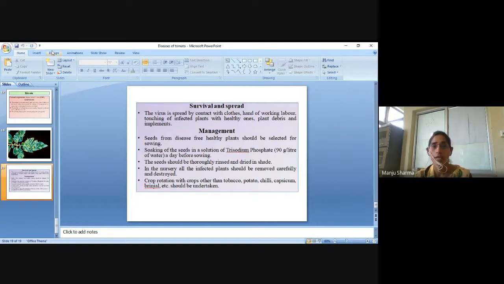Survival: the virus is spread by contact with clothes, hands of working labor, touching of infected plants with healthy ones, plant debris, and implements. So their management: we have to select disease-free plants for sowing, soaking of the seed in a solution of trisodium phosphate 90 gram per liter.